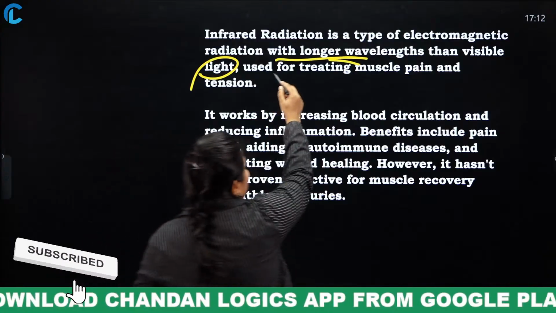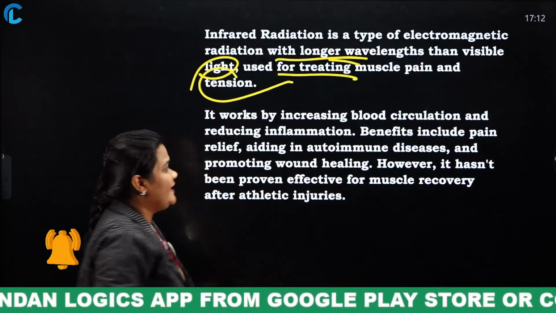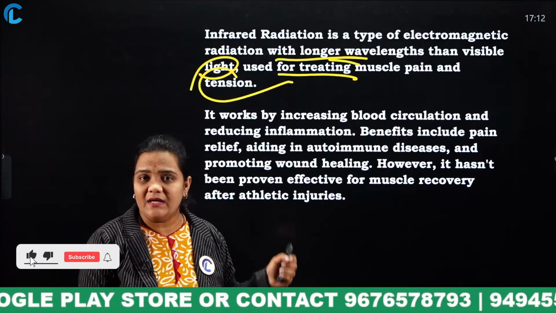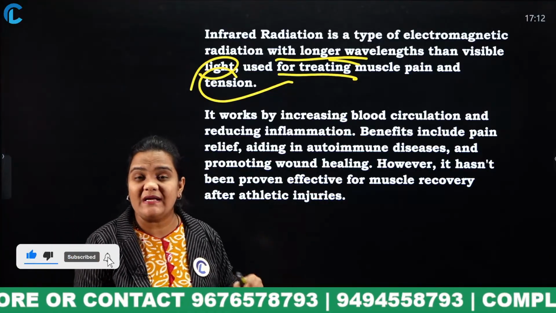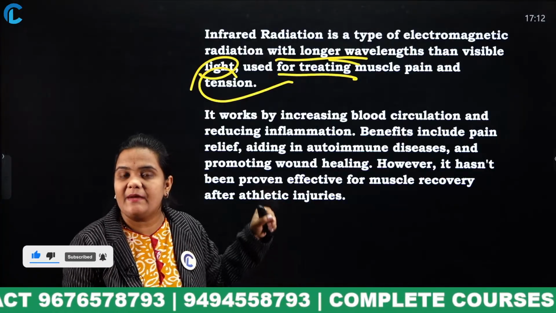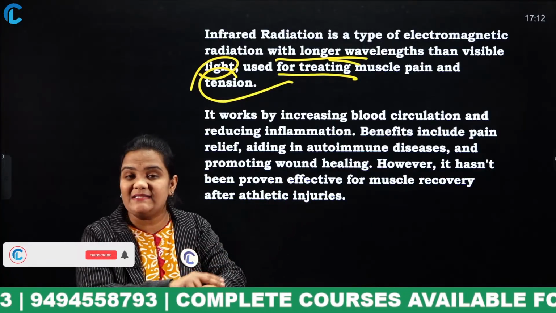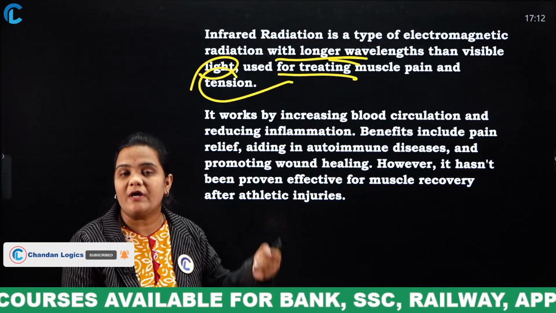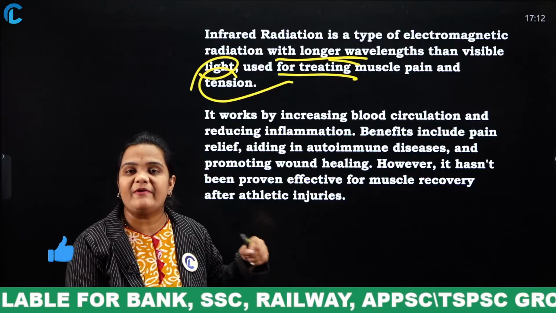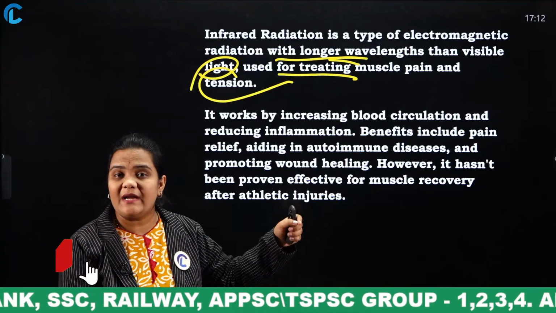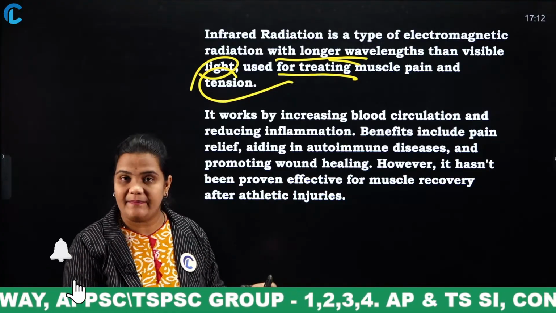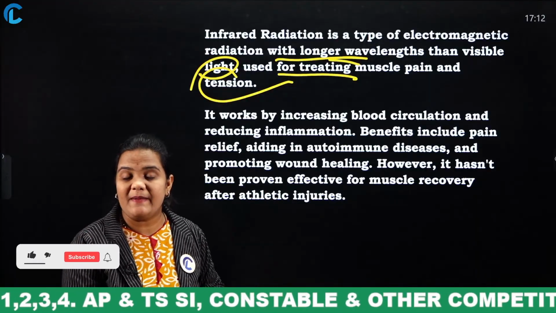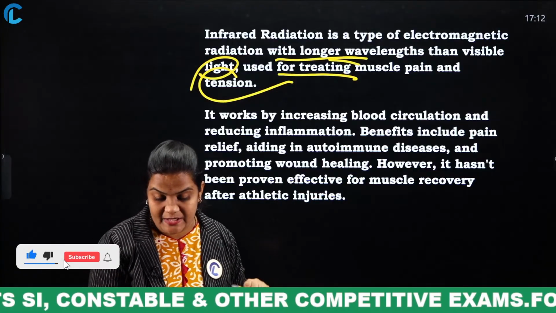For treating muscle pain and tension, it works by increasing blood circulation and reducing inflammation. How will this infrared radiation therapy work? It will increase our blood circulation such that the inflammation in our body will be reduced. So, this type of therapy is known as what? Infrared radiation therapy. It is used to reduce muscle pain and inflammation, very, very important.